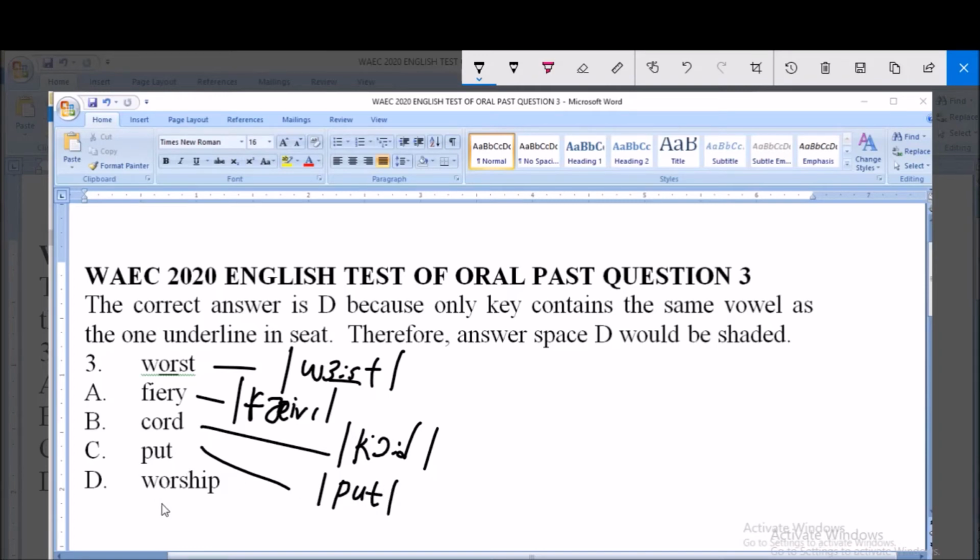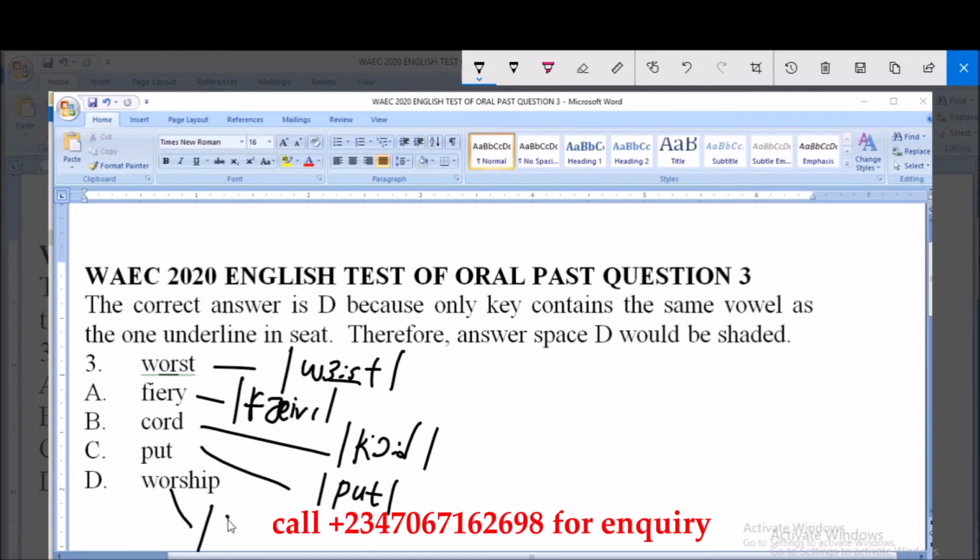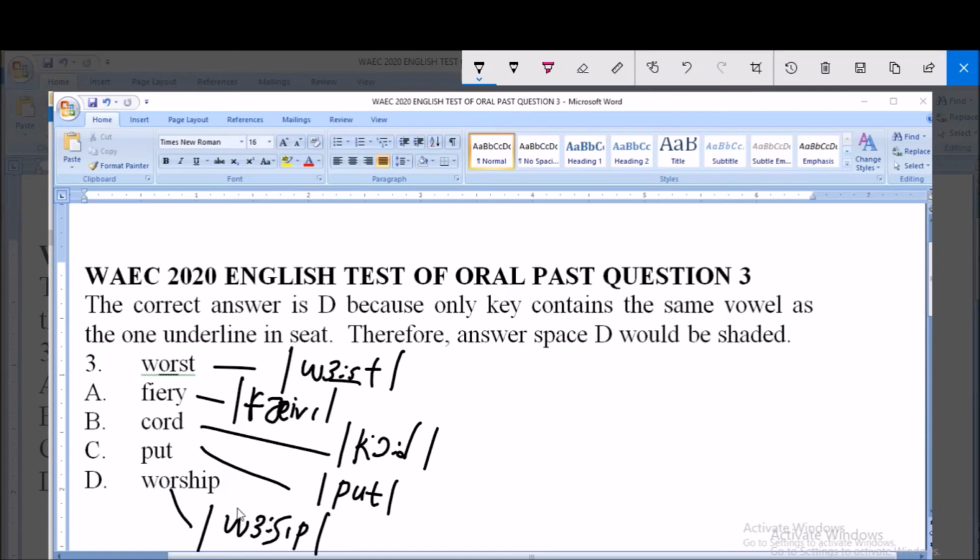Option D is pronounced as worship, not worship as people pronounce it. So by this transcription, we find out that option D is correct because it has the same vowel sound as in the given word.